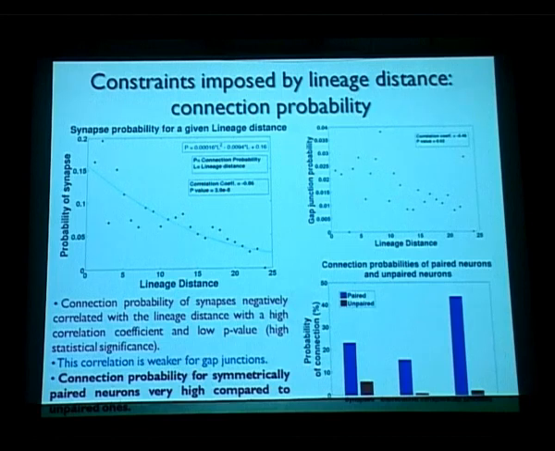When we look at symmetric paired neurons versus ones which are unpaired, we come up with some striking results. We find that for synapses forming between symmetrically paired neurons, the probability of connection is much higher as compared to the ones which are unpaired. And this holds true for bidirectional synapses and for gap junctions also, which really shows a high probability of connection.